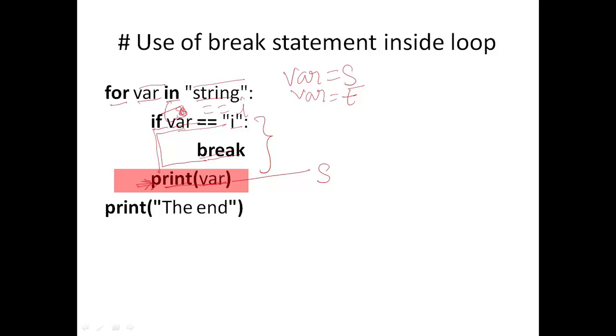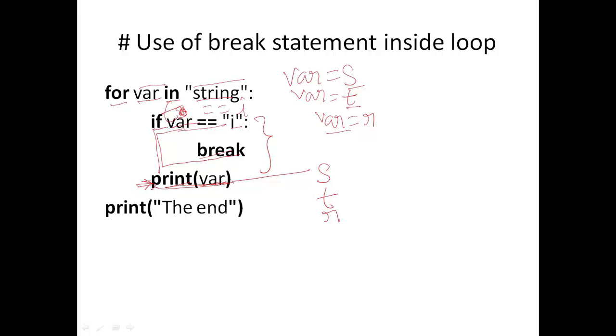The value of var right now is T, so the next character printed will be T. Similarly the next value of var assigned is R, and the condition R equals I is false again. So we come to this line and it will print the value of var, which right now is R.